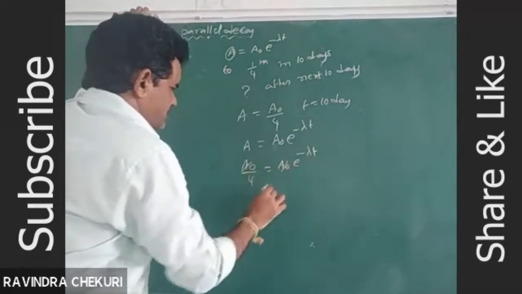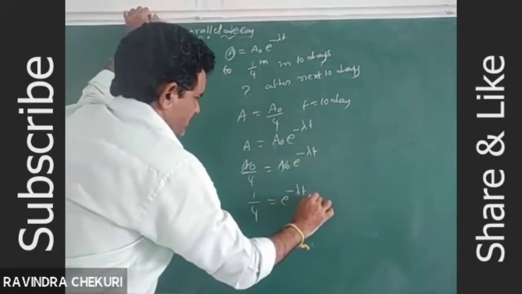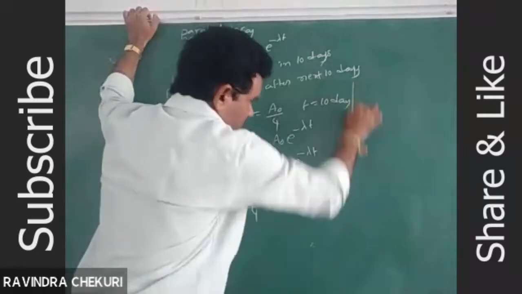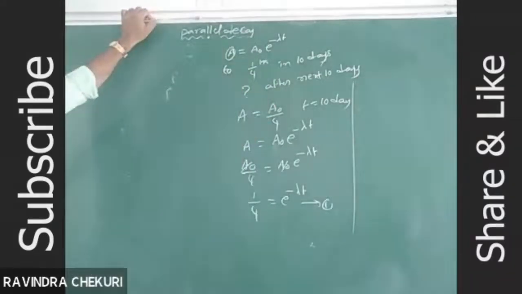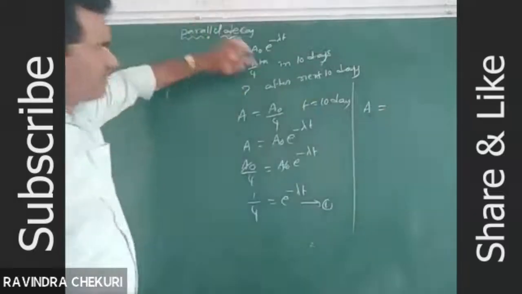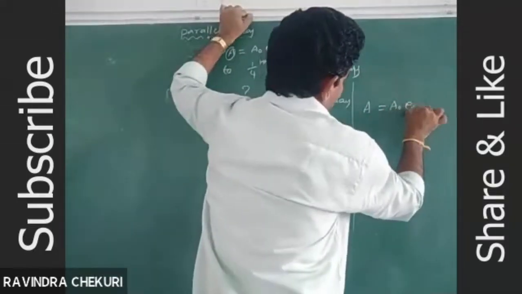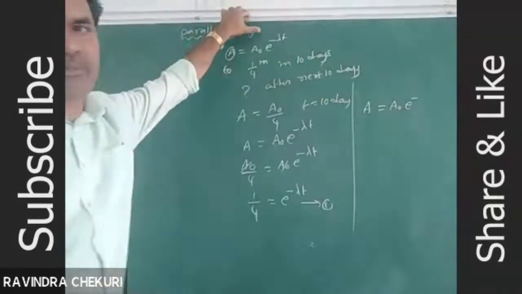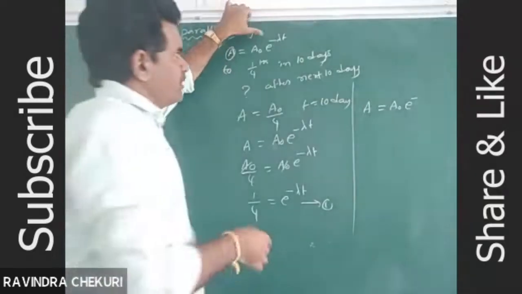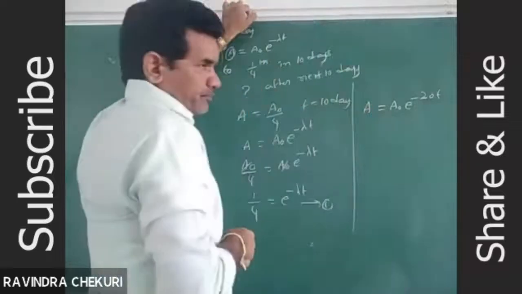A naught cancels: 1 by 4 is equal to e power minus lambda t. Next, what is the activity after the next 10 days? From the starting, the total time is 20 days.